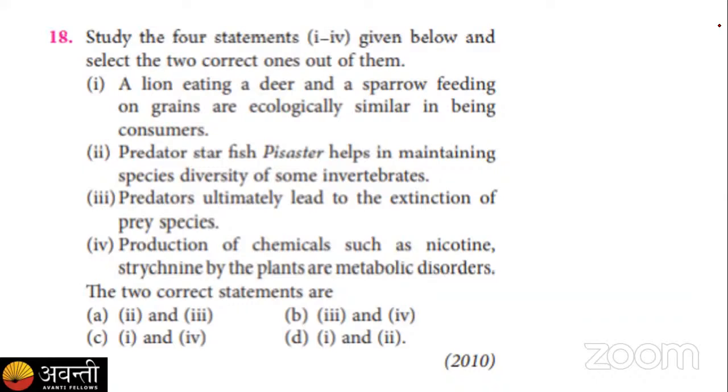So the prey itself evolved so that it can hide from the predator and make its life safe, right? So it is necessary for the prey to evolve to avoid being eaten by the predator. So predators cannot lead to the extinction of any prey species.